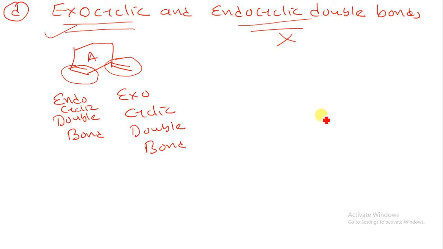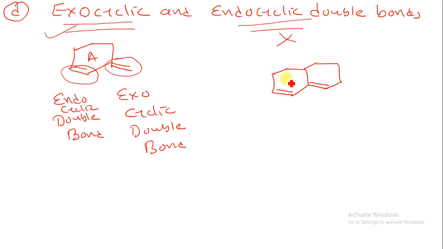Suppose I draw a structure like this, with a double bond over here in a cyclic compound, not a bicyclic compound. Suppose I have a double bond over here, a double bond over here, and another double bond over here.